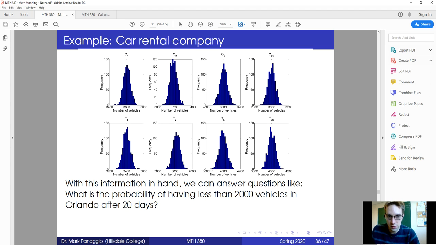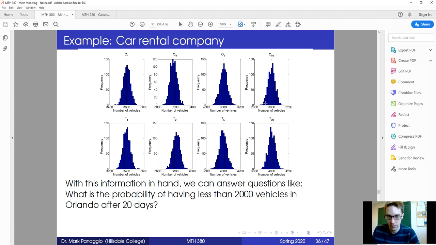But the nice thing about this is you can look at the frequencies of other events. If our concern is that we need to have more than, say, 2,000 cars in Orlando, notice that out of our 1,000 simulations, that never happened. We always had more than 2,000 cars in Orlando. So that suggests we really have nothing to worry about if that's our concern. After 20 days, there's almost no chance that we're ever going to have less than 2,000 vehicles. It's astronomically small. And even if we think that we need to have more than 2,800 vehicles in Orlando, we can still be very confident that that's not a concern.